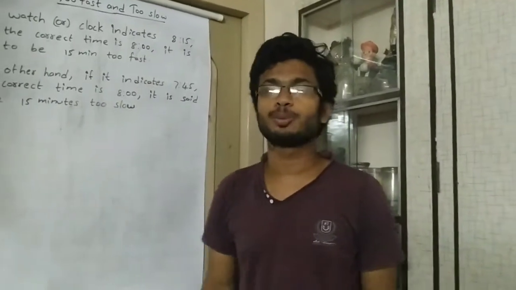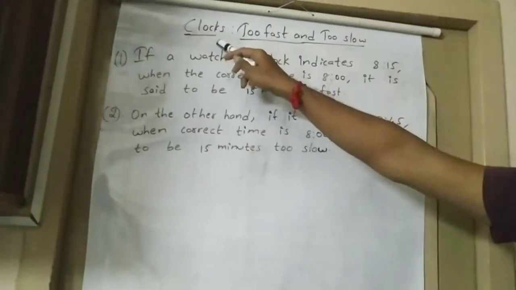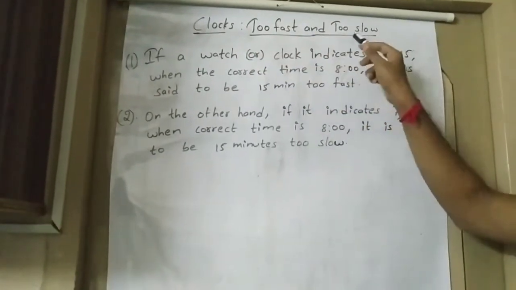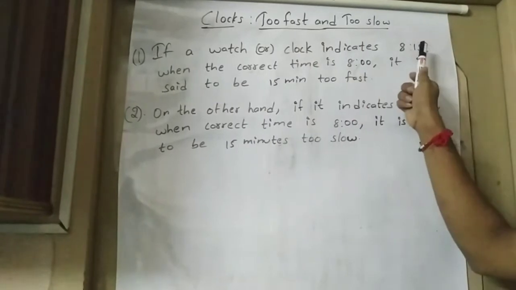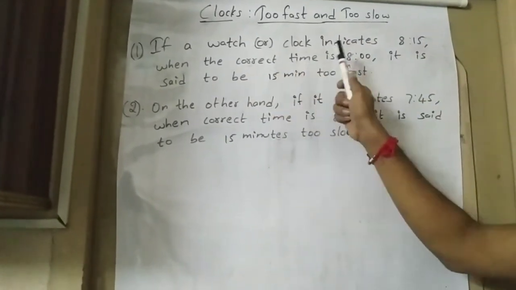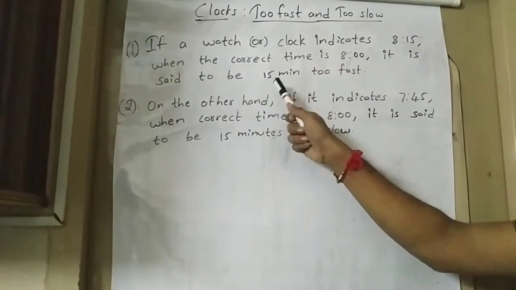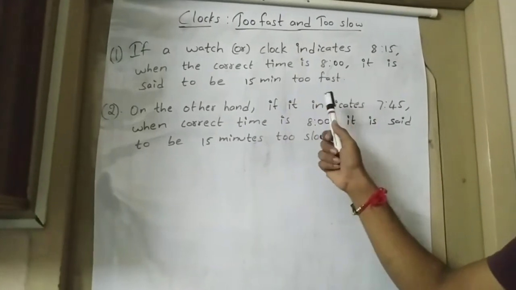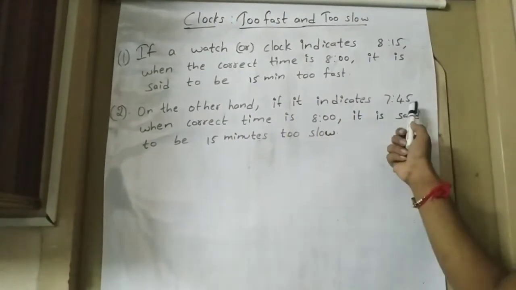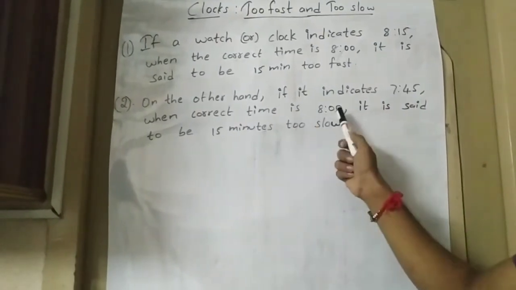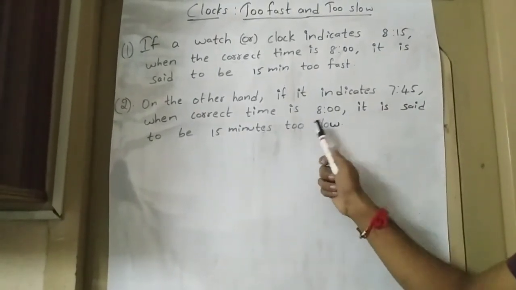Today our topic is a subpart of clocks, that is, too fast and too slow clocks. If a watch or clock indicates 8:15 when the correct time is 8, it is said to be 15 minutes too fast. Similarly, if it indicates 7:45 when the correct time is 8, it is said to be 15 minutes too slow.